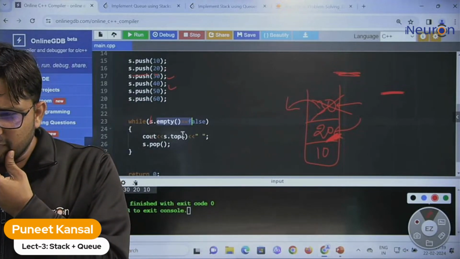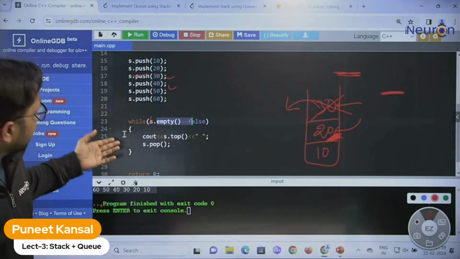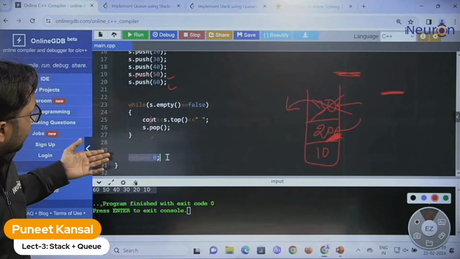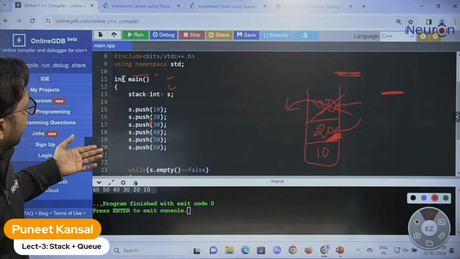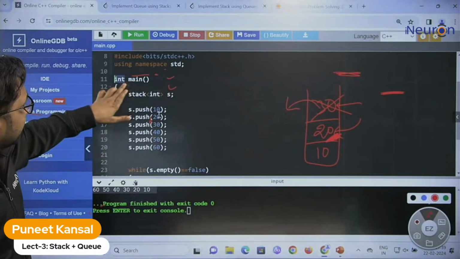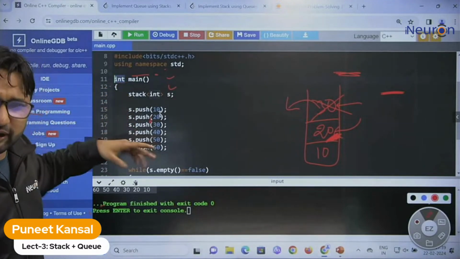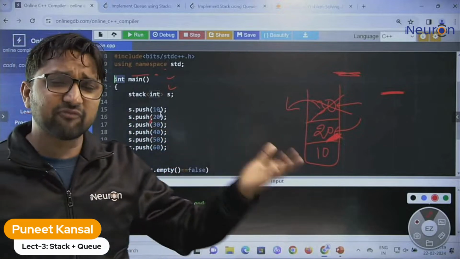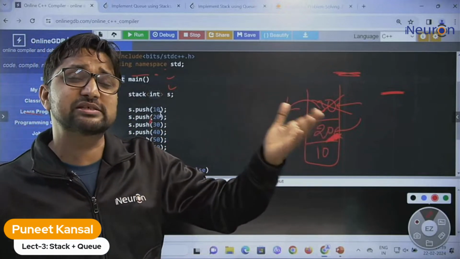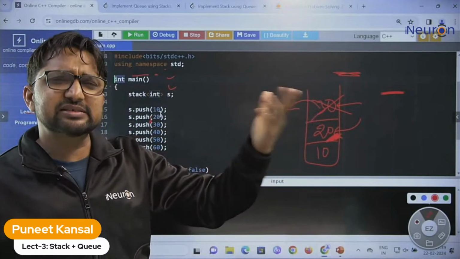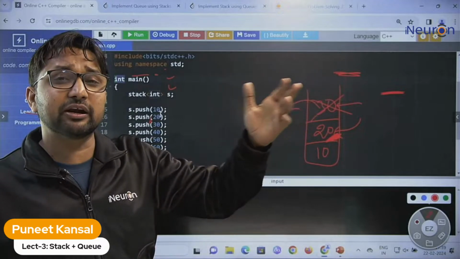Could you please explain why return 0? Okay, you are asking why we are returning this 0, because we mention here integer. We are saying that we are returning integer. By default we return the integer. This is the default, we return the value in C and C++. In C++, by default we return the integer.